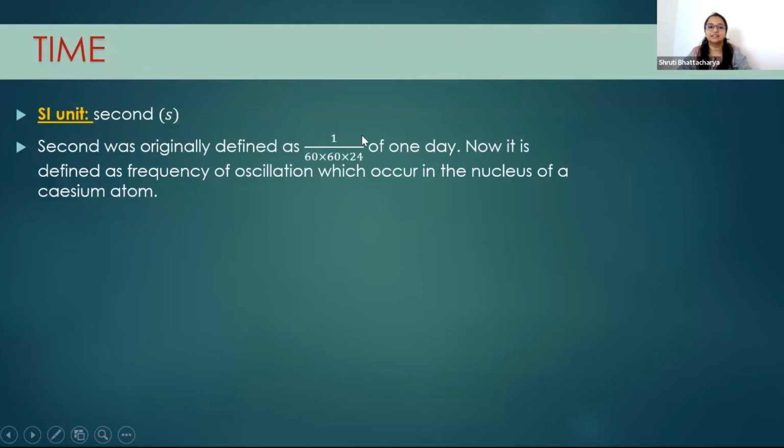So that's why they thought about a different definition, which is the frequency of oscillation which occurs in the nucleus of a cesium atom. Okay, you might find this difficult to understand. So for now, just know it. You don't have to understand it in detail. Fine? This is just a definition, just for the interest of how the second idea came to us.